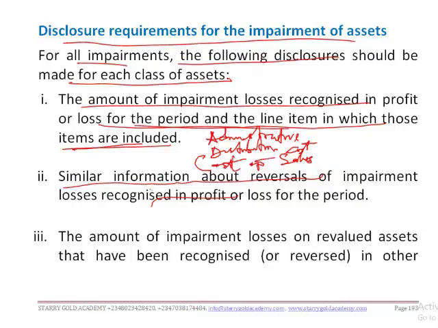Okay, so another disclosure is similar information about reversals of impairment loss recognized in profit or loss for the period. Now, if there's any reversal, that is, you have previously recognized an impairment on an asset in the previous year, and now there's a gain on the asset, mind you, you cannot recover impairment. Once an asset has been impaired, it has been impaired. Losses are not carried forward.